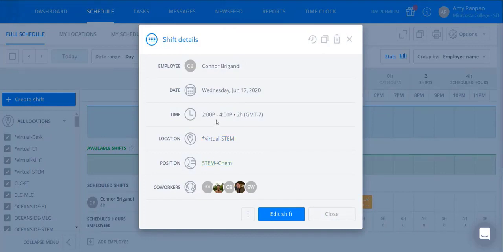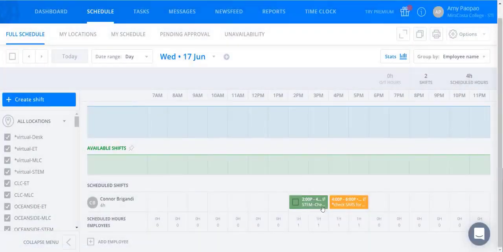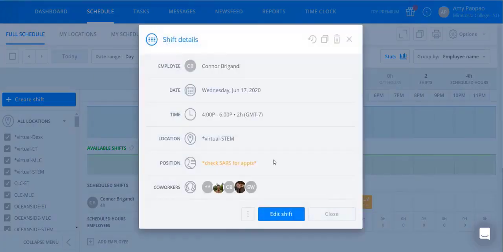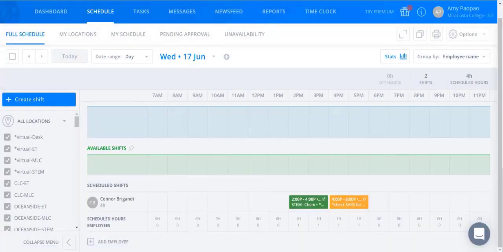During that time, he will wait for and assist drop-in students at the STEM MLC Zoom drop-in link. Connor also has an opportunity to work additional hours with appointment shifts that are worked if students schedule appointments with him during that time. Those shifts appear in Sling as these golden check SARS for appointments shifts. This means he is listed in SARS Anywhere as available for appointments, but he will only work and be paid for the times where appointments are scheduled and take place.